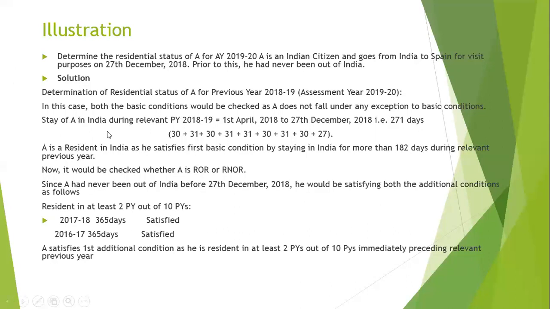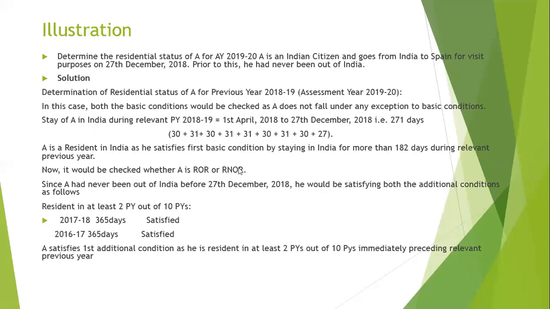So first check the 182 days condition. He left for Spain on 27th December, so from 1st April till 27th December, he is in India only. How many days is he in India? In April 30 days, May 31 days, June 30 days, July 31, August 31, September 30, October 31, November 30, and December 27. So total 271 days. So he has satisfied the 182 days condition. A is a resident in India as he satisfied the first basic condition by staying in India for more than 182 days.